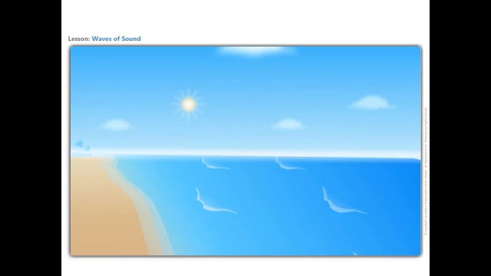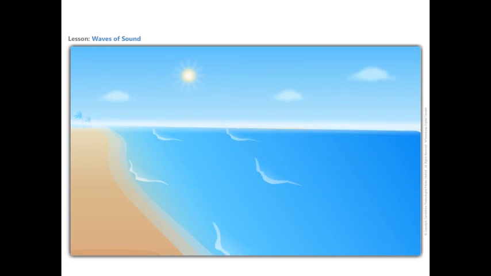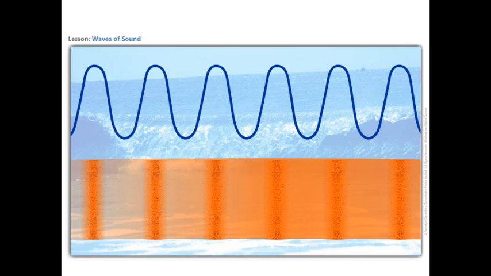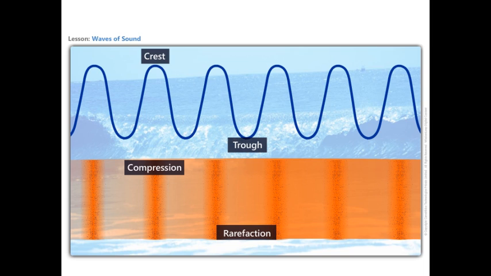Let us look at the characteristics of a sound wave. A sound wave more often is compared to a water wave. Think of the water waves that you have seen when you have visited the beaches. A wave is always famous for its up and down features. The upper portion of the curve, or the peak of the wave, is called the crest. It represents the region of higher particle density in a sound wave, and it is a compression. The lower region of a wave, or the valley, is called the trough of a wave and represents the region of lesser pressure and particles, which is a rarefaction in a sound wave.